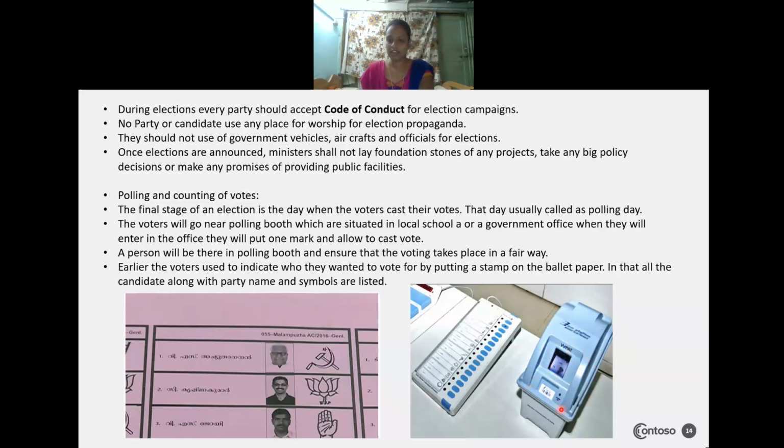For your clarification, the VVPAT has been introduced. So nowadays, instead of using the ballot paper, we are using the EVM machine for the casting of votes.